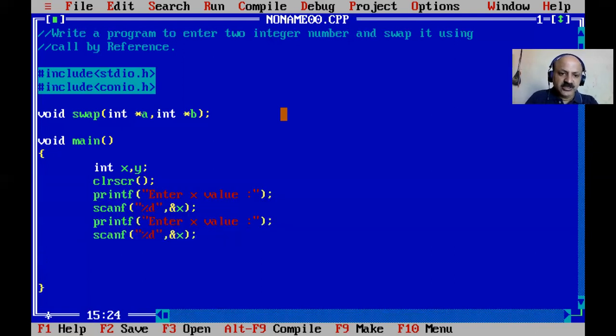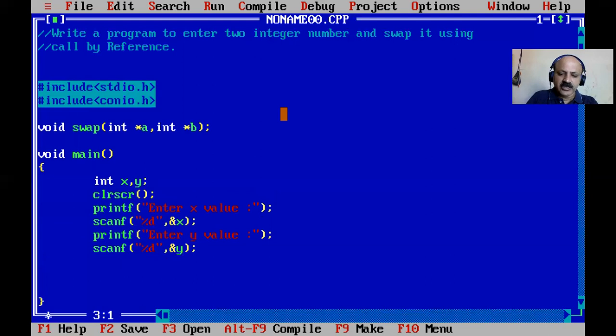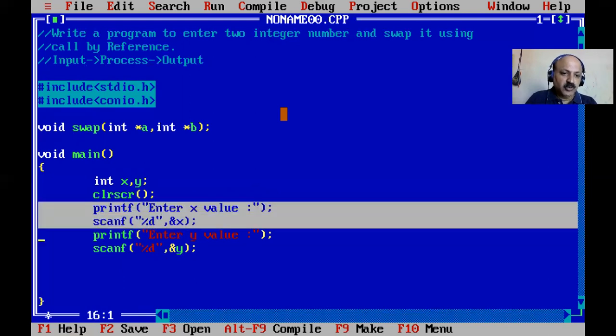So first, two integers are our input. In every program my technique is to write input, then process, and then output. Here our input is two integer numbers.